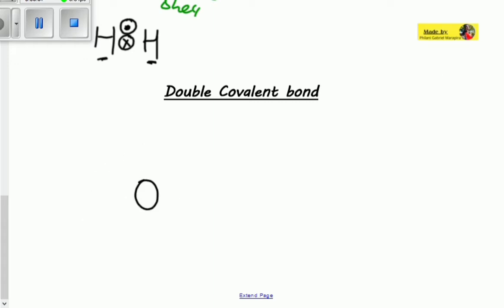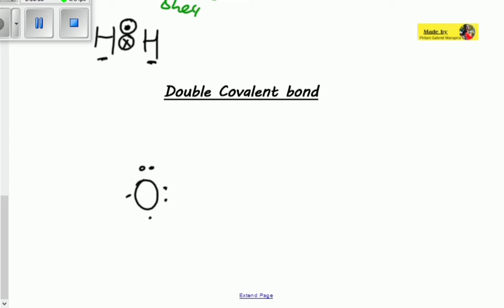We have the symbol for oxygen, and then 1, 2, 3, 4, 5, 6. You can see that we're missing 2 electrons which are going to fill this position and this position, so that it can become a stable atom. Therefore, this is not a stable atom of oxygen. It will seek to share its valence electrons with another oxygen atom, which also needs 2.